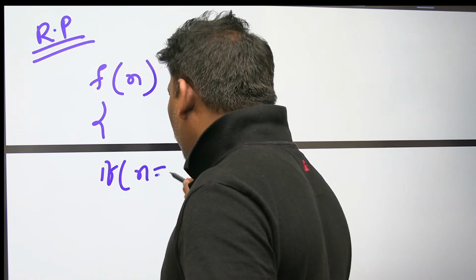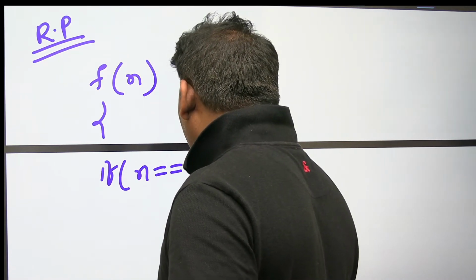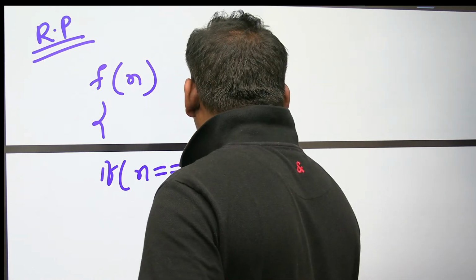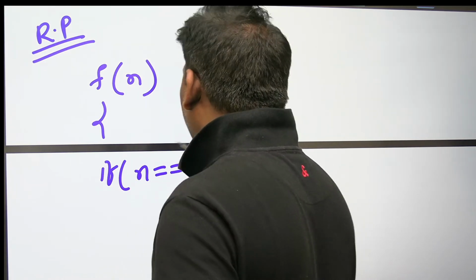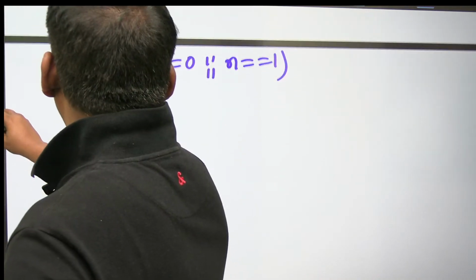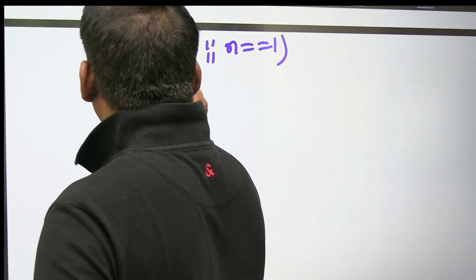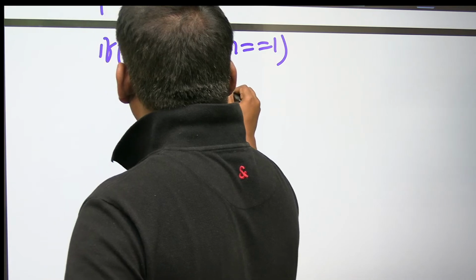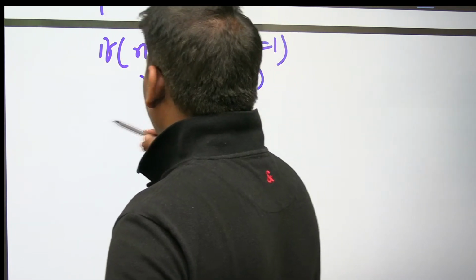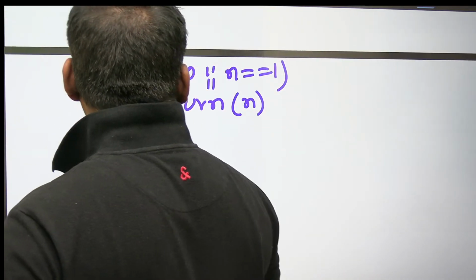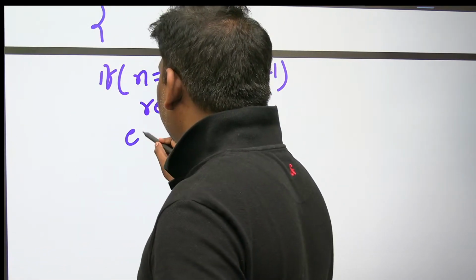If n is equal to 0 or n is equal to 1, then return n. Else,